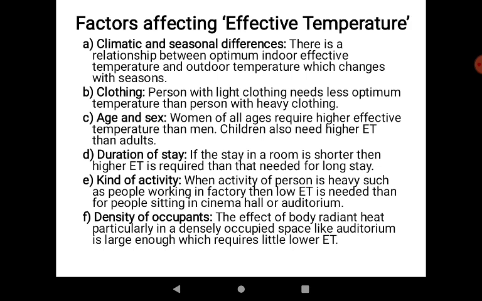Children also need a higher effective temperature than adults. Duration of stay. If the stay in a room is shorter, then a higher effective temperature is required than that needed for a long stay. Kind of activity. If a person is doing some activity and the activity is heavy, such as people working in a factory, then we require a lower effective temperature than for people sitting in a cinema hall or auditorium. Density of occupants. The effect of body radiant heat, particularly in densely occupied spaces like an auditorium, is large enough to require a little lower effective temperature.